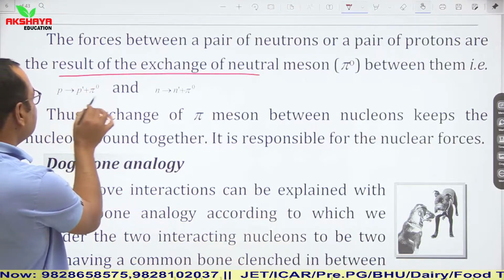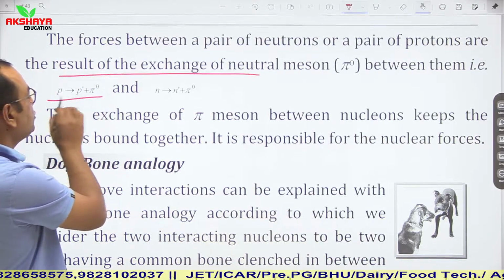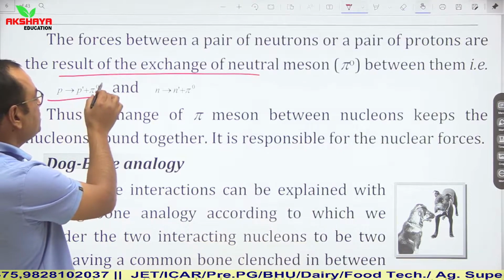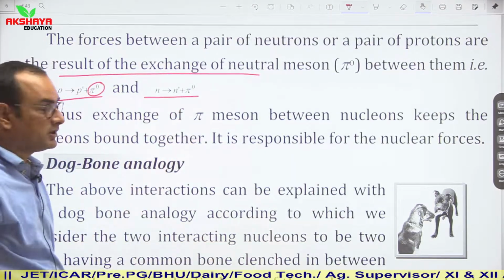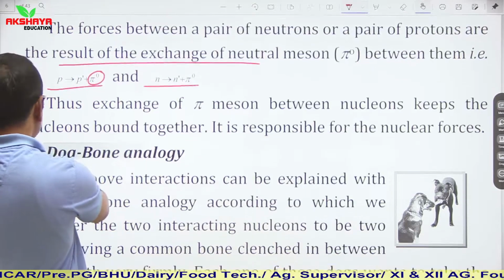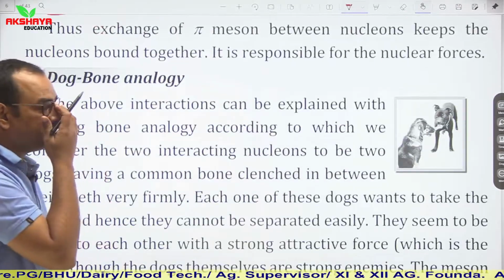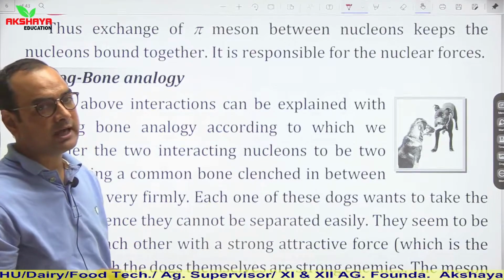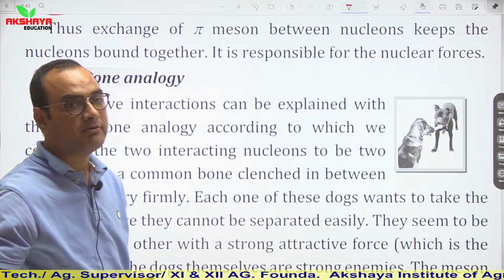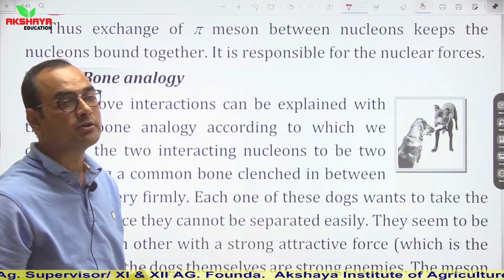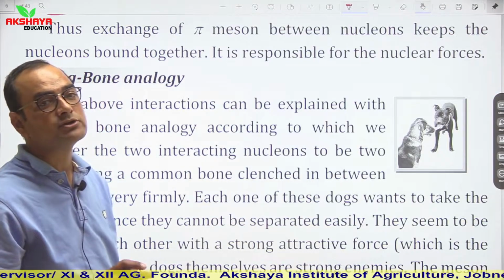So p becomes p' plus pi naught, where pi 0 means neutral pi meson, and similarly for neutrons. This was explained by scientist Yukawa: nuclear forces are purely exchange forces, acting between nucleons due to exchange of pi meson particles.